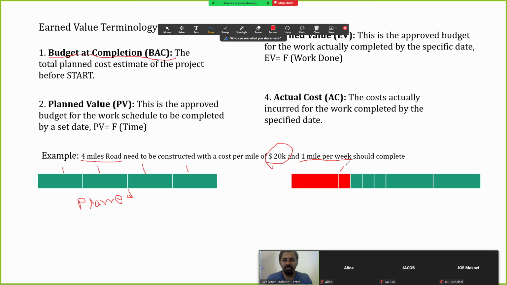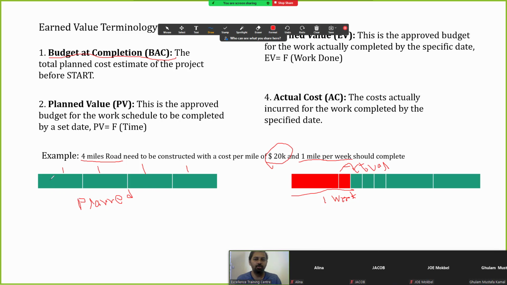So this is actual. This is actual after completion of 1 week. We have completed this 1 week. Here we have planned $20K per mile. Here I want to explain there are 3 different scenarios. Actually, it comes to 6 different scenarios overall.